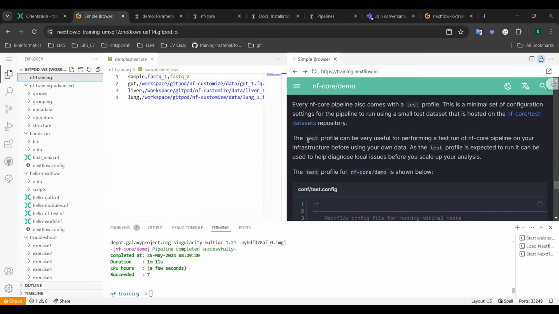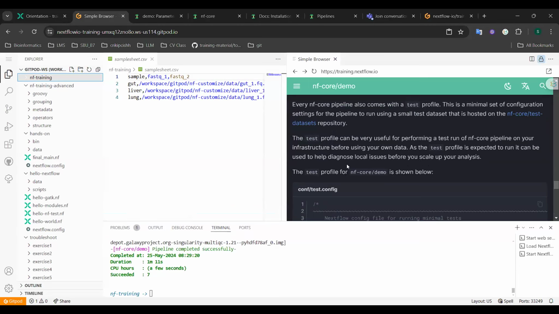So the test profile is useful for performing a test run of the pipeline on your infrastructure before using your own data. It can help diagnose local issues before scaling up your analysis.